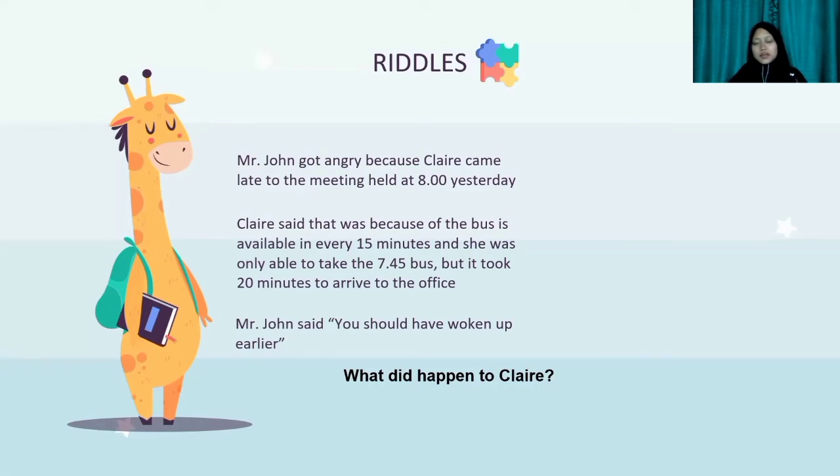The first riddle. Mr. John got angry because Claire came late to the meeting held at 8 yesterday. Claire said that was because the bus is available every 15 minutes, and she was only able to take the 7:45 bus, but it took 20 minutes to arrive at the office. Mr. John said, "You should have woken up earlier." What did happen to Claire?